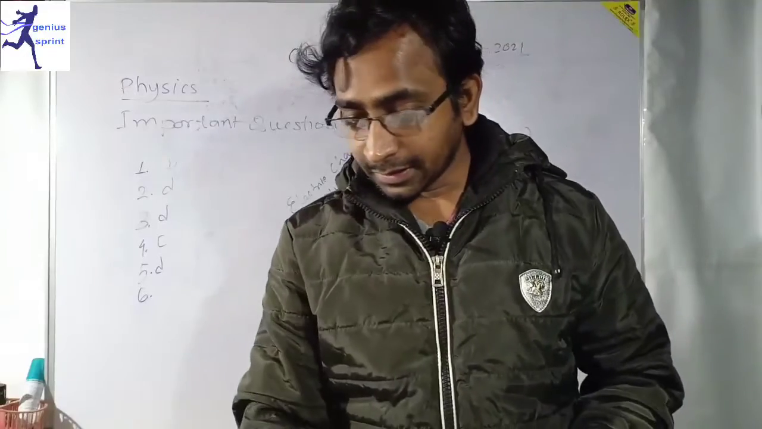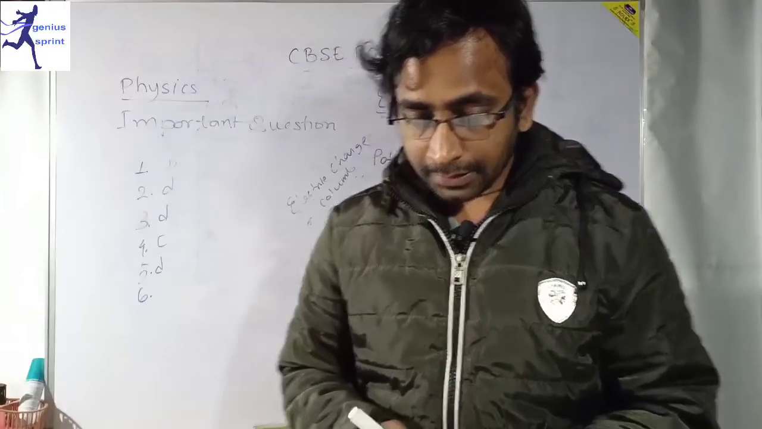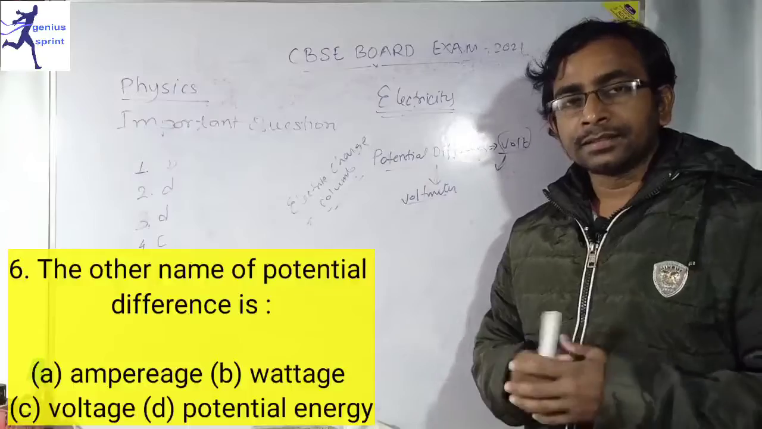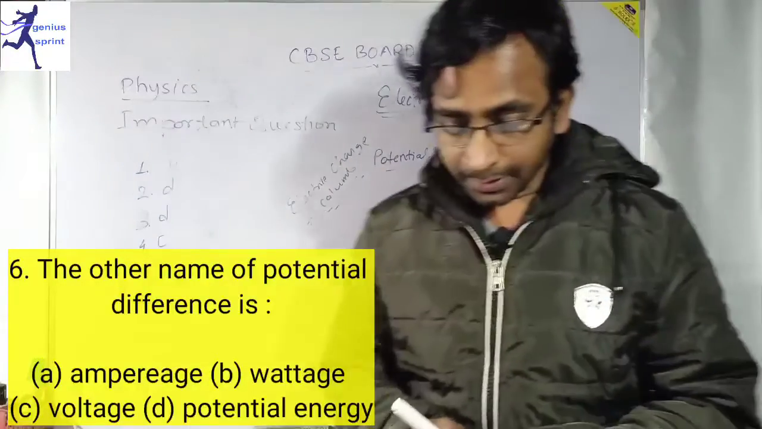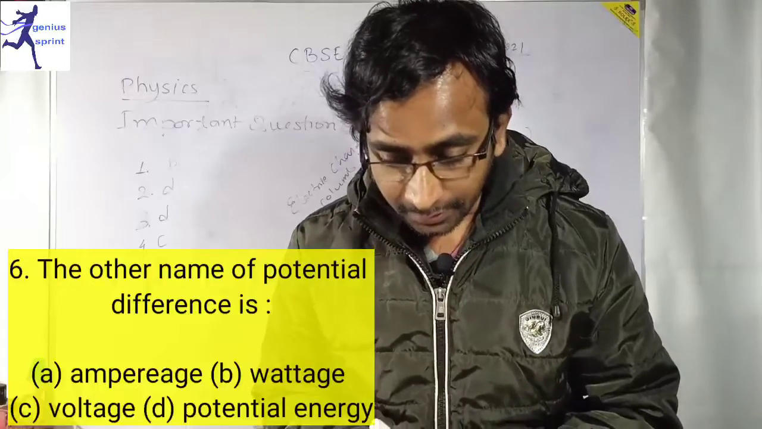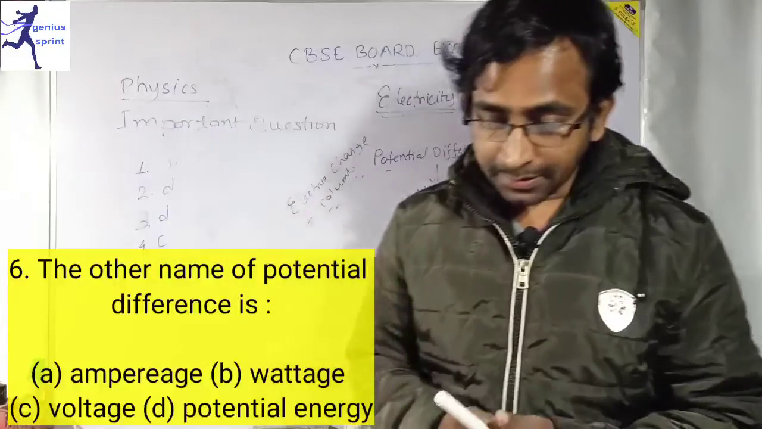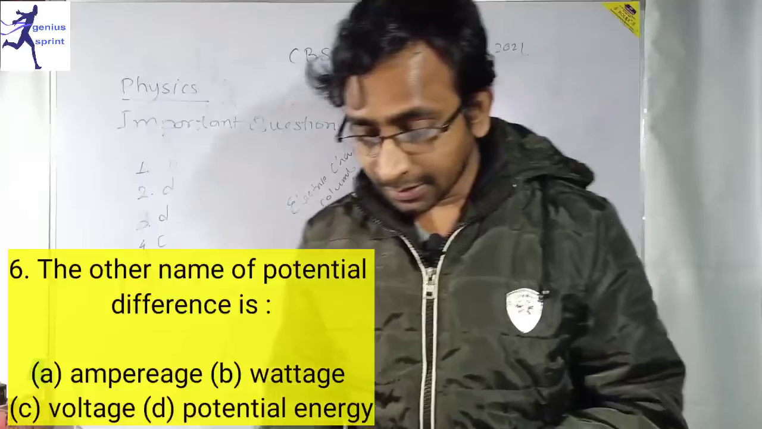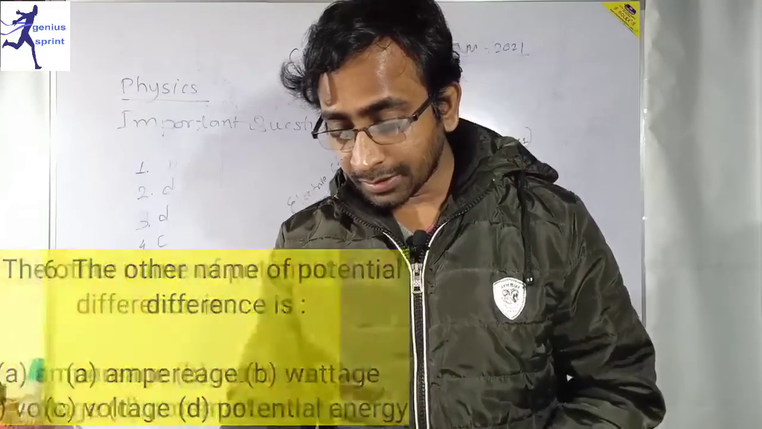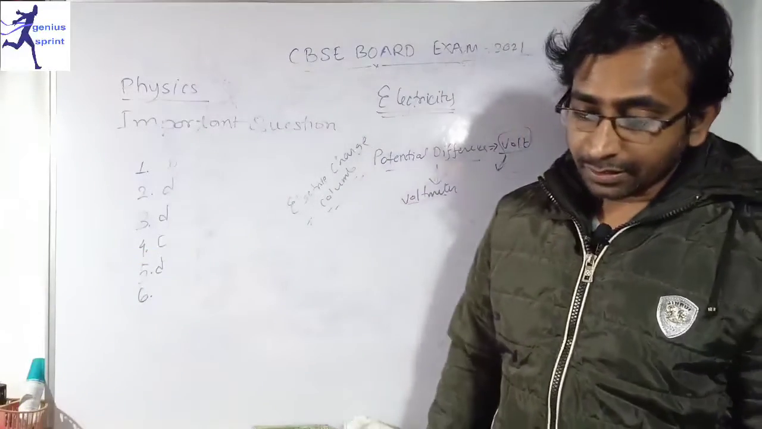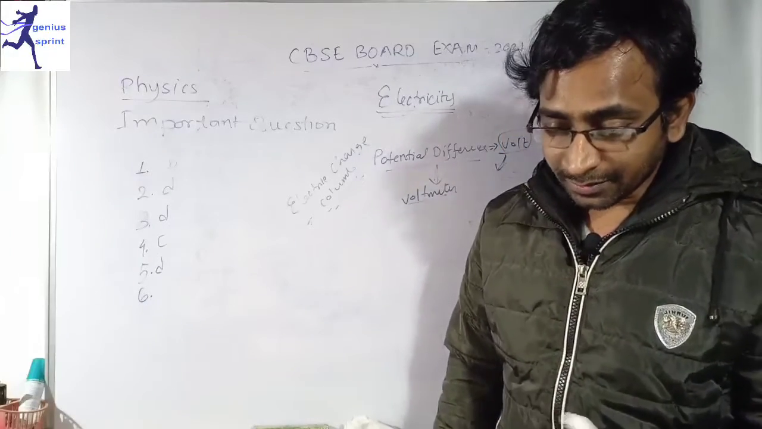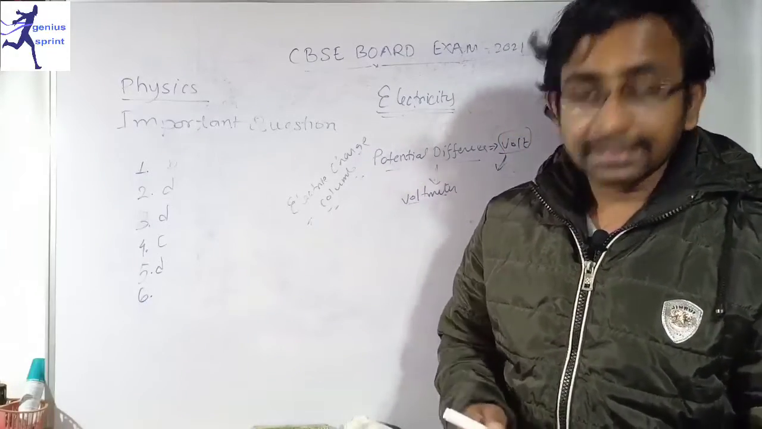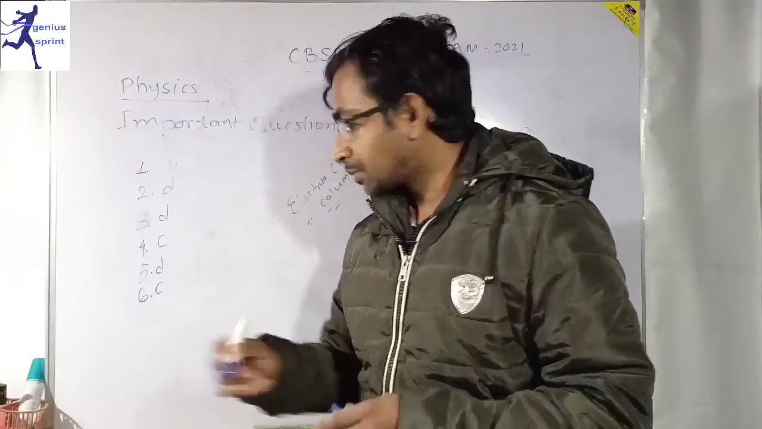Question number 6 says that the other name of the potential difference, that means we have to name this other name of this potential difference. Option A says it's amperage. Option B says it is weightage. Option C, it is voltage. Option D, it is potential energy. I am sure that you can eliminate options A, B and D, because these topics are not relevant. So option C is correct. Question number 6, option number C is correct.